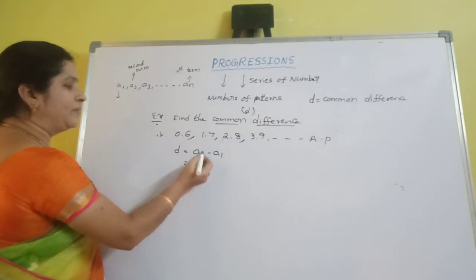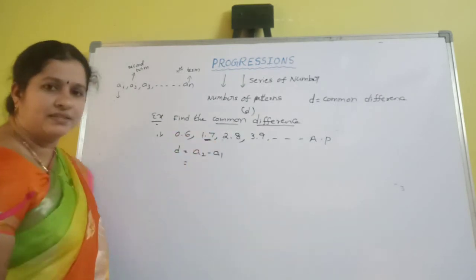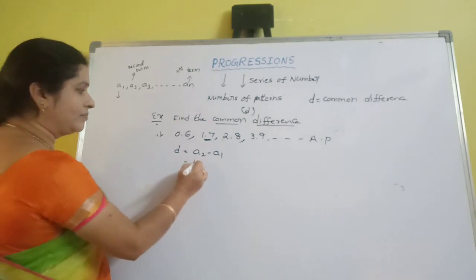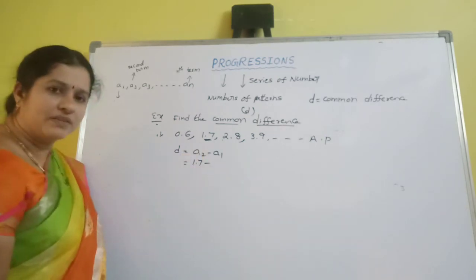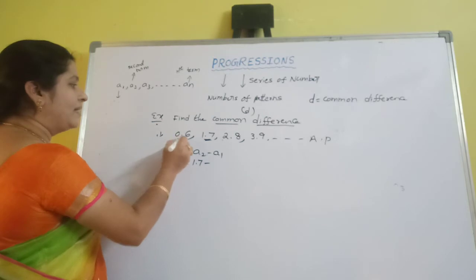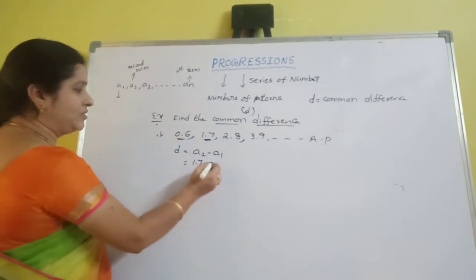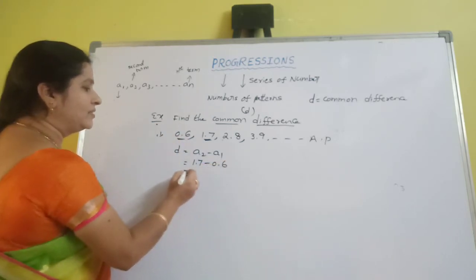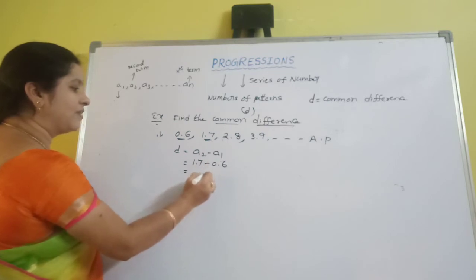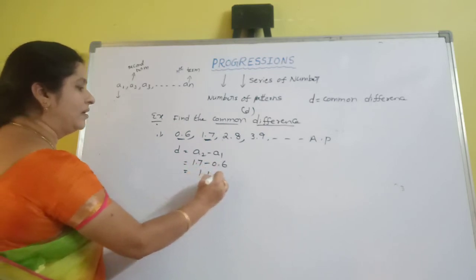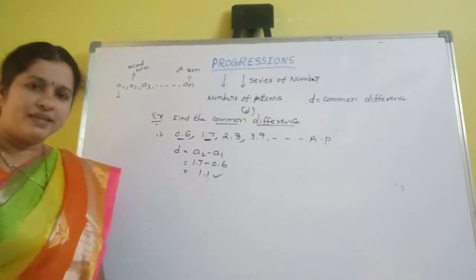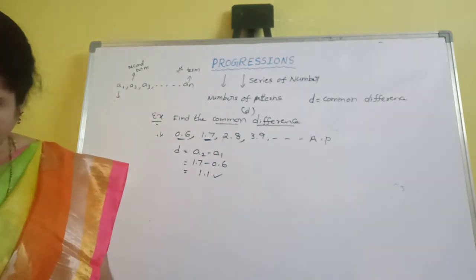Here what does A2 mean? The second term of the series, 1.7. A1 means the first term of the series, 0.6. So what is the difference, 17 minus 6? 11. So the common difference here is 1.1.